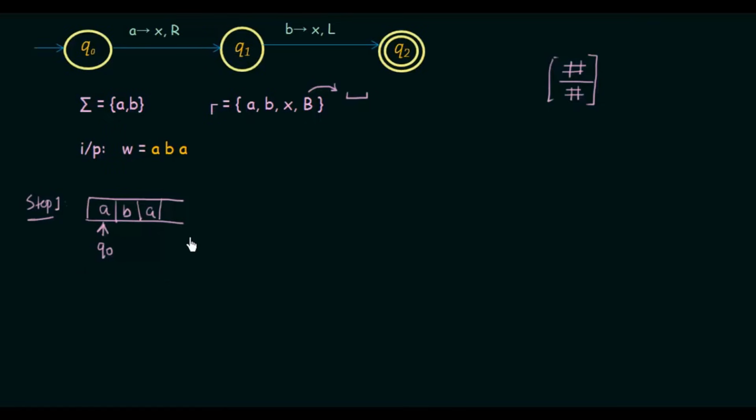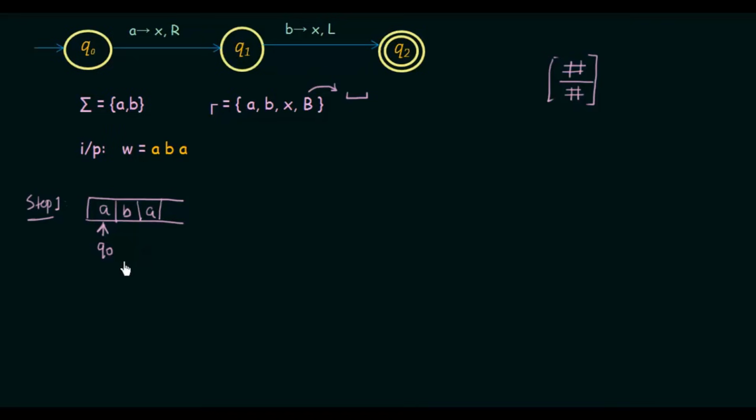Alright, so this is the status of our tape. And I taught you in one of the lectures about the configuration. How can we write the configuration of a particular instance of a tape in the Turing machine. So if you have not watched that lecture, I will leave the link in the description. You can watch that lecture to find out what is configuration. So I'll not be explaining configuration again.